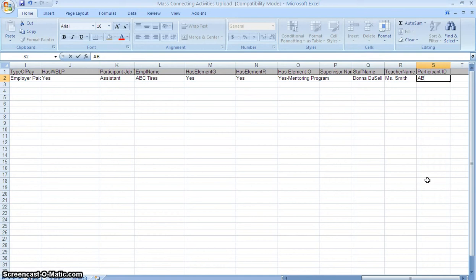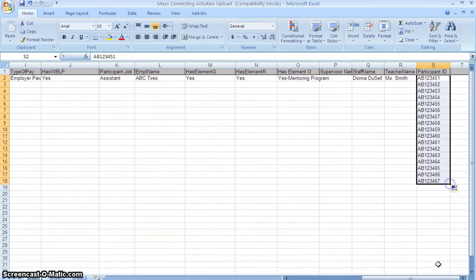Say their zip code is 01234. Sorry about that, folks. Alright, so you put the zip code down, and then I start with the number 1. And then as I add more people, I can just stretch this down and, see how Excel, you choose the fill series option, will just generate a number.